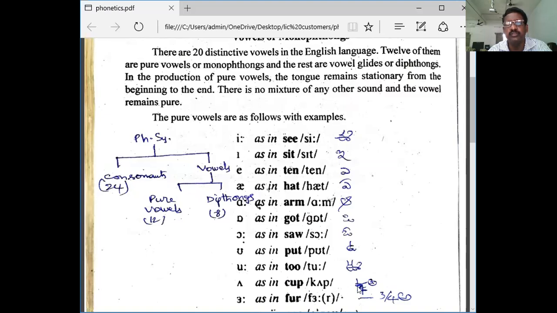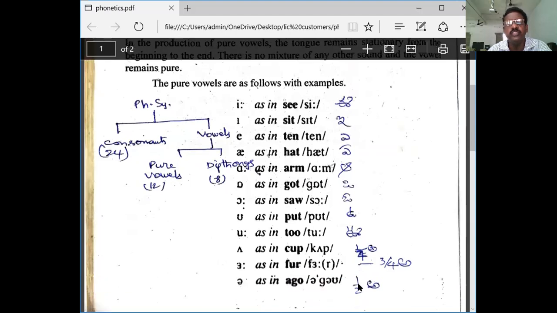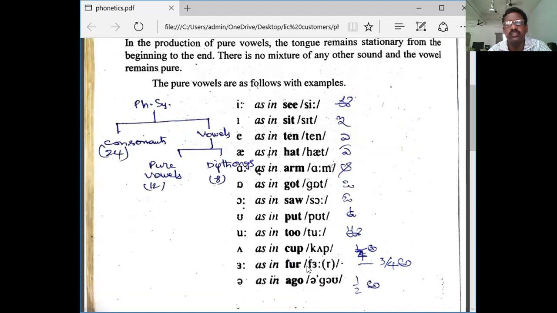C-U-P, cup. Half a, quarter a. This is the symbol as in fur. See, fur. As in the egger, half a. As in egger, as in echo.